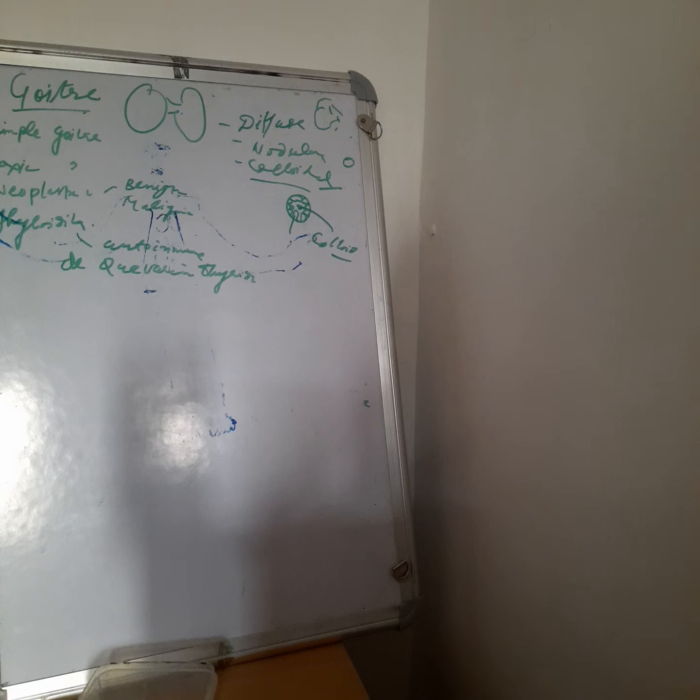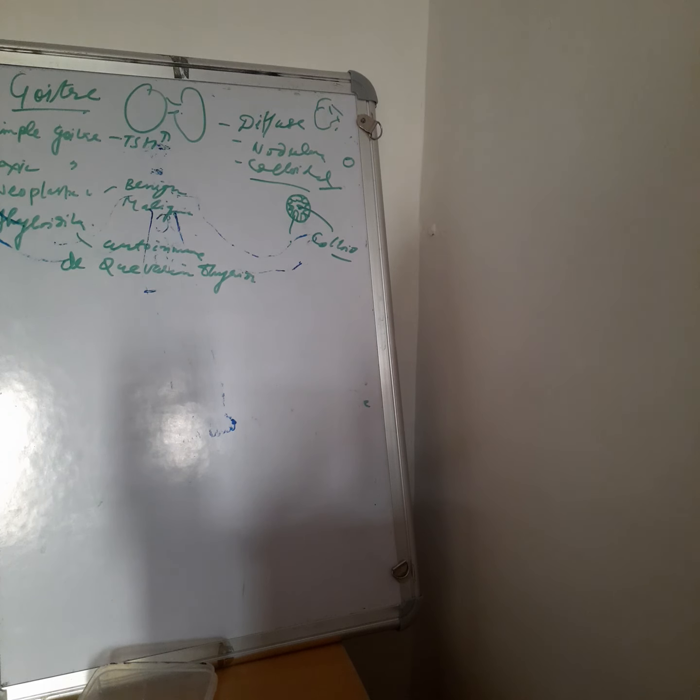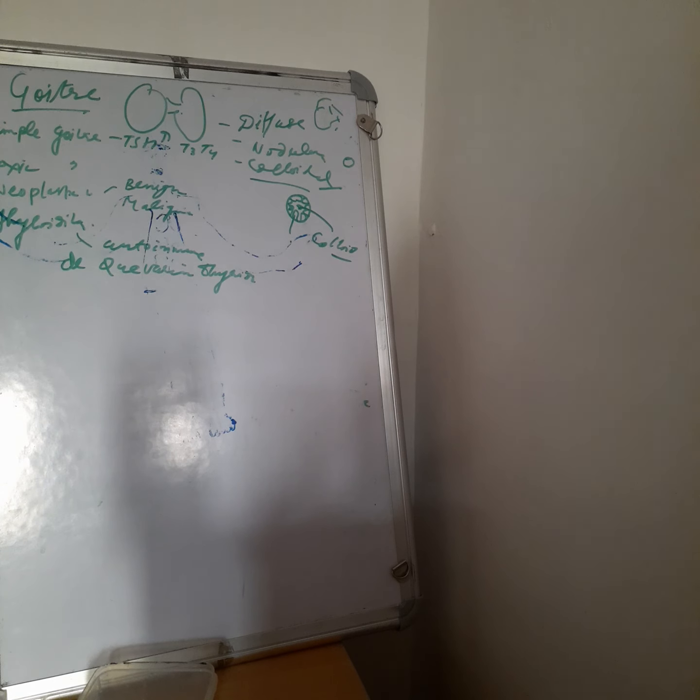So in the case of simple goiter, we will say that there is mainly an increase in the TSH hormone, which activates the thyroid gland to grow larger, due to the decrease in T3 and T4. There might be a familial tendency, and there might be endemic goiter, where there is iodine deficiency, mostly in the